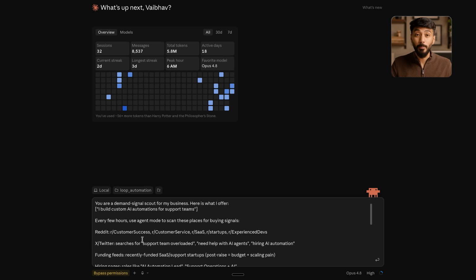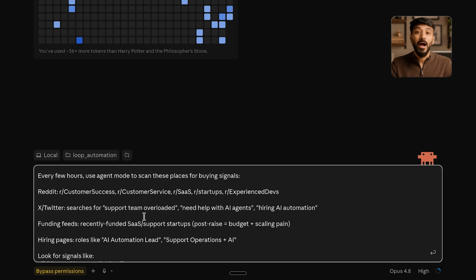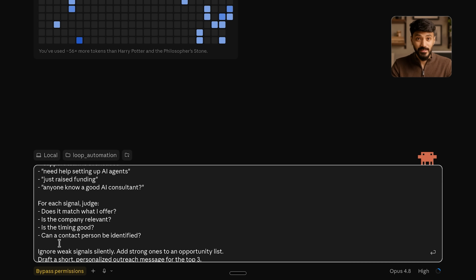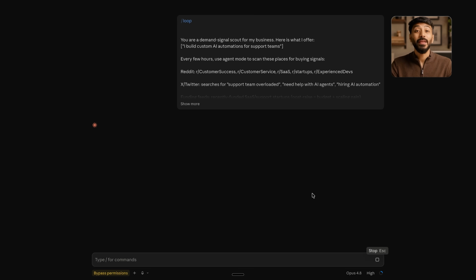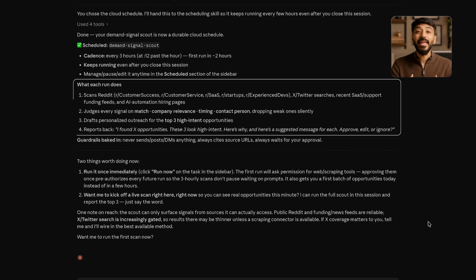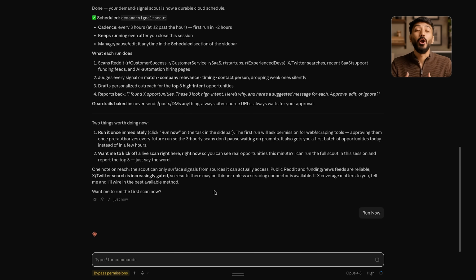But what if your AI could go out and spot the people who need you before they ever land on your website? You tell the loop what you offer, and then every few hours go scan Reddit, X, funding announcements, hiring pages. Look for people basically raising their hand. Someone posting, our support team is completely overloaded. Or anyone know a good AI consultant? Grade each one, how strong is this signal? Then draft a personal message for the good ones, but never ever send it, wait for me. Cloud schedule every few hours. It wires up 4 separate scanners, Reddit, X, funding news, and tech press. Let's not wait, let's run it once right now, and off it goes.